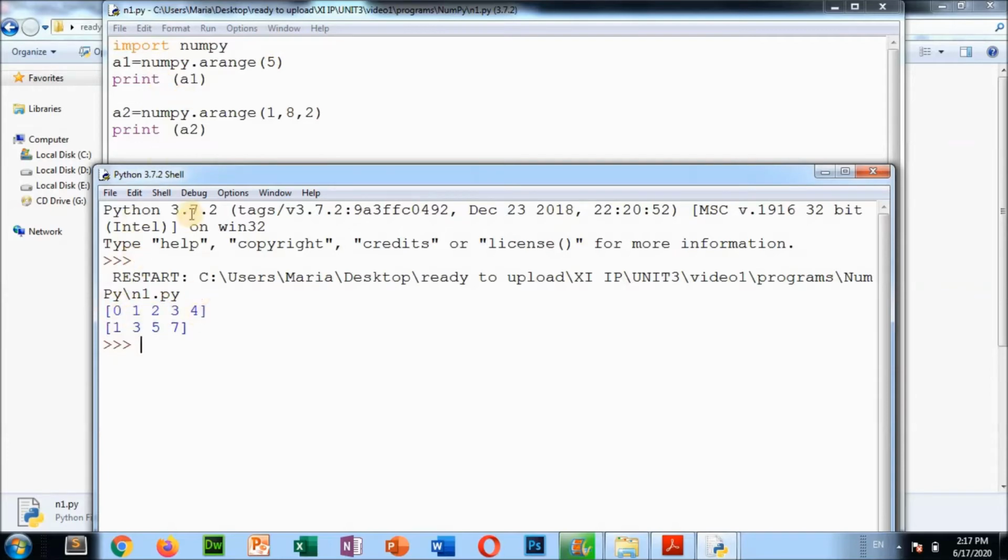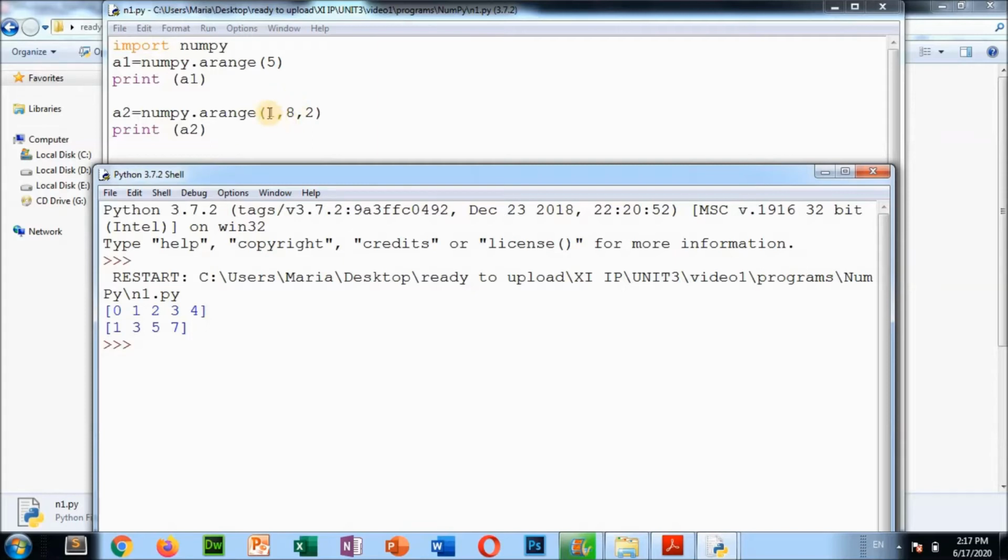Clear? After that, a2, another array we are creating by using this arange function, with 1, 8, 2. That means it will create an array from 1 to 8. The last value is 8, meaning it will go up to 7, 1 to 7, and this 2 means it will take a step. That means after 1, after a step of 2, the next value will come, then again after a step of 2 the next value will come.